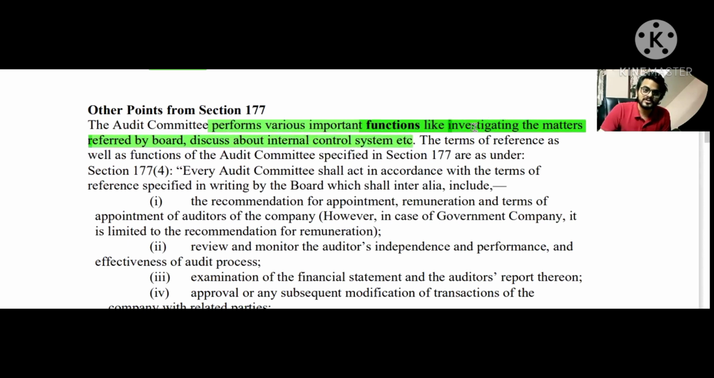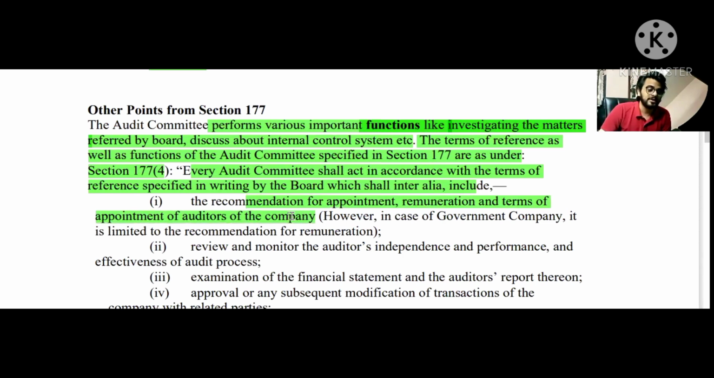So, investigating the matter we just read in the powers portion. All right. Investigation, well, first point was there. Now the terms of reference as well as the functions of the audit committee specified in section number 177 are as under. Section number 177 subsection 4 talks about how every audit committee shall act in accordance with the terms of reference specified in writing by the board, which shall include the recommendation for the terms of appointment of the auditor of the company.